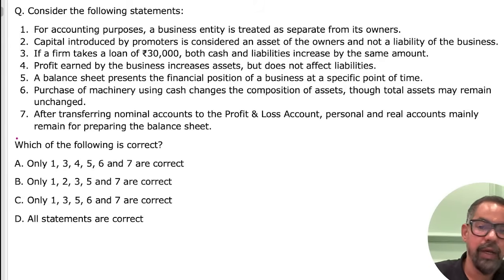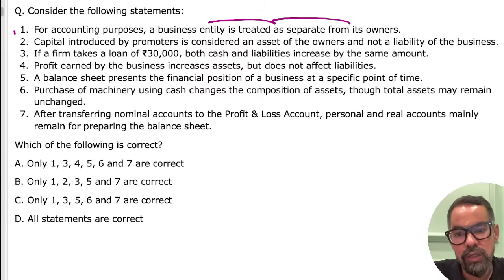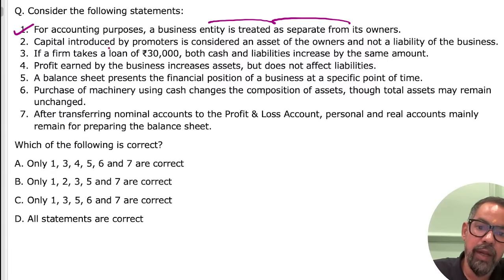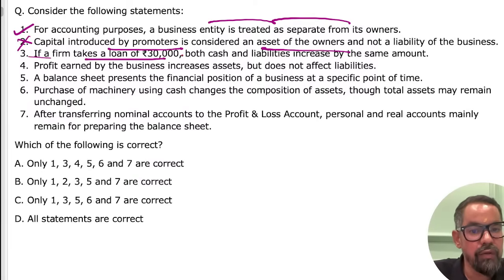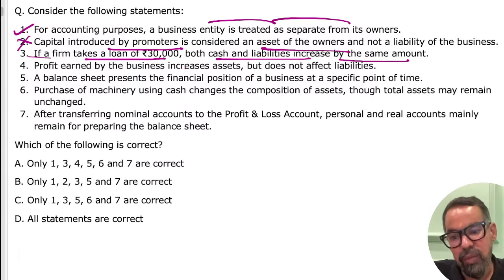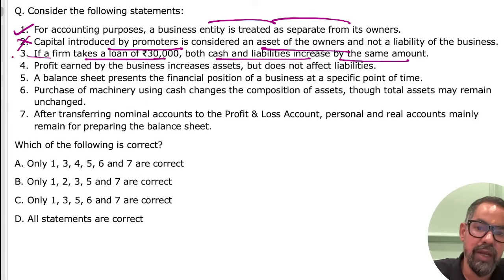So what will be your correct answer? For accounting purposes, a business entity is treated as separate from its owners. True. Capital introduced by the promoter is considered an asset. It is a liability on the business. If a firm takes a loan of 30,000, both cash and liabilities increase by the same amount. So this statement is 100% true.